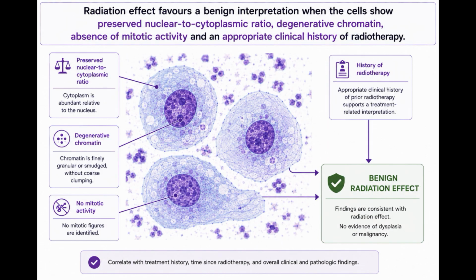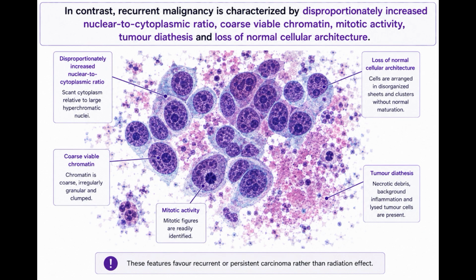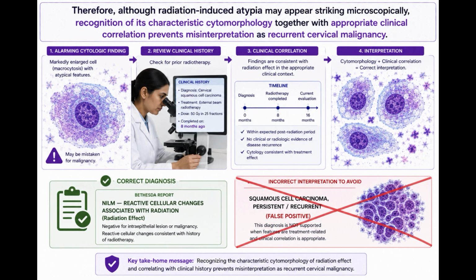Radiation effect favors a benign interpretation when the cells show preserved nuclear to cytoplasmic ratio, degenerative chromatin, absence of mitotic activity, and an appropriate clinical history of radiotherapy. In contrast, recurrent malignancy is characterized by disproportionately increased nuclear to cytoplasmic ratio, coarse viable chromatin, mitotic activity, tumor diathesis, and loss of normal cellular architecture. Therefore, although radiation-induced atypia may appear striking microscopically, recognition of its characteristic cytomorphology together with appropriate clinical correlation prevents misinterpretation